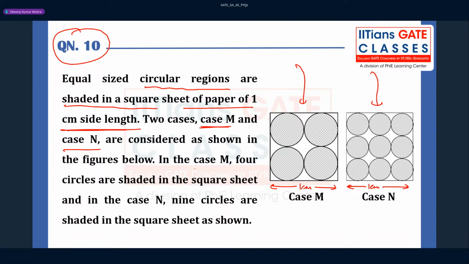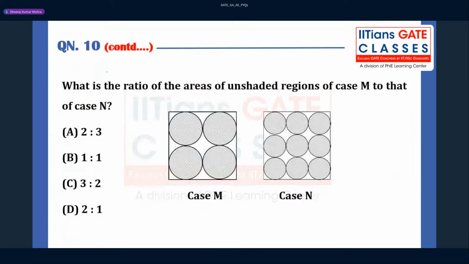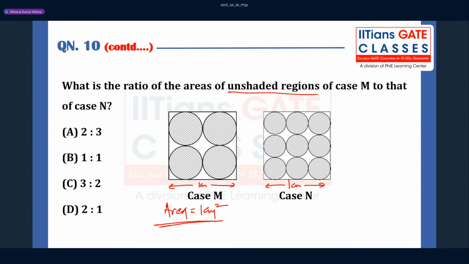In case M, four circles are shaded, and in case N there are 9 circles shaded. What they're asking is the ratio of areas of the unshaded region. Okay, so you can say this is 1 centimeter, it is 1 centimeter. What is the area of the square, guys? That is 1 centimeter squared, right? But they are asking the area of the unshaded region, means you have to find the area of these circles, right? And subtract from the square so that you can get the area of unshaded, and then take the ratio. Okay?